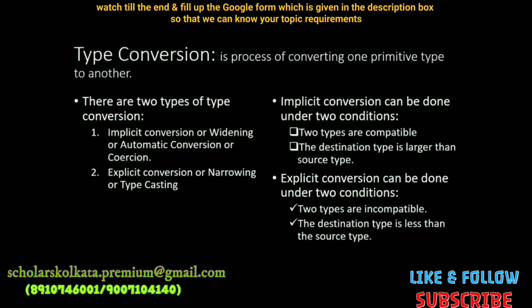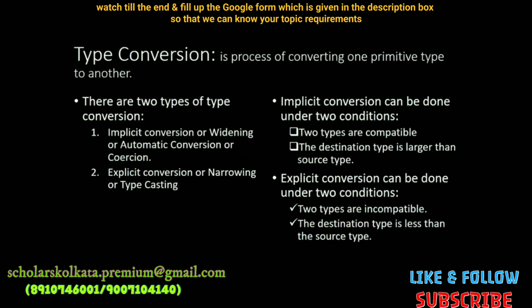Implicit conversion is also known as widening. Widening means to increase the data width, or you can say automatic conversion. These conversions generally do not require any programmer intervention, and are also called coercion. Then comes the explicit conversion, or narrowing, or typecasting. Narrowing means to narrow, that is, to reduce the data width.